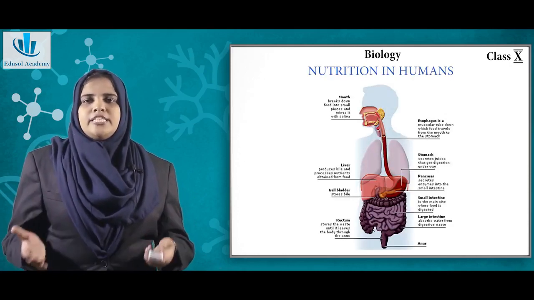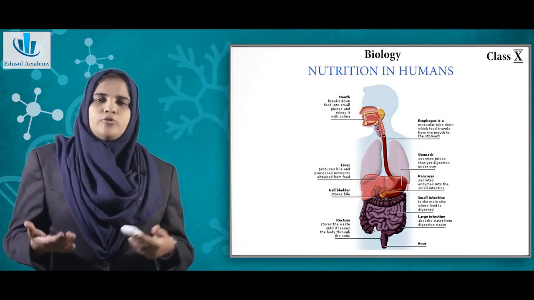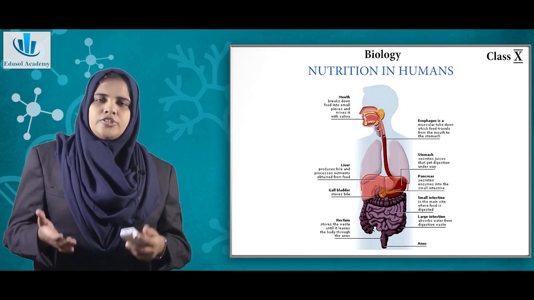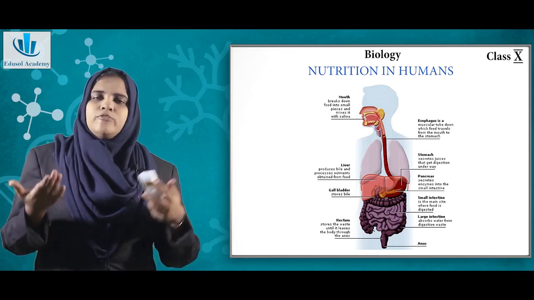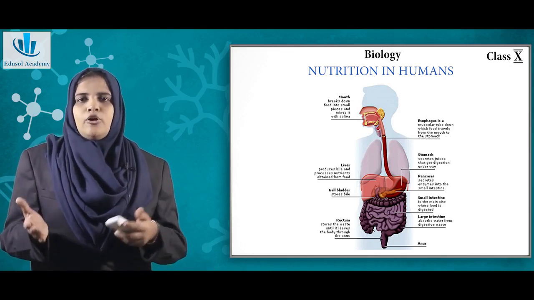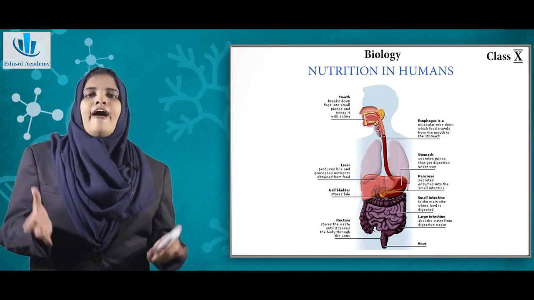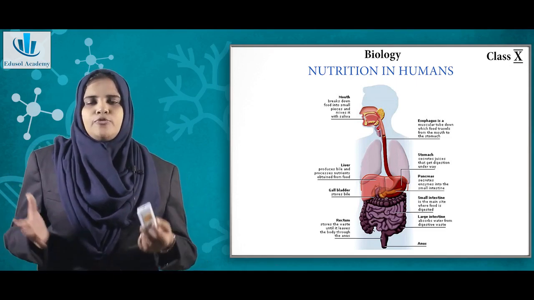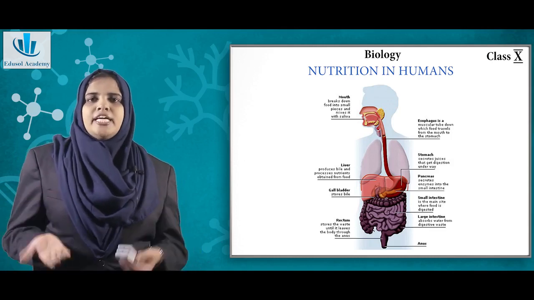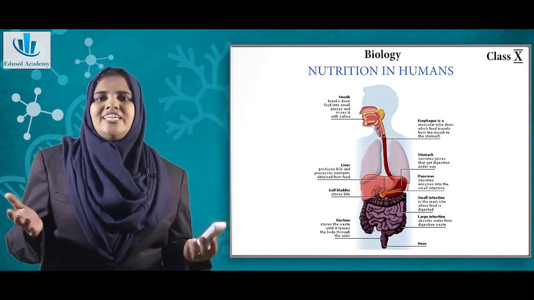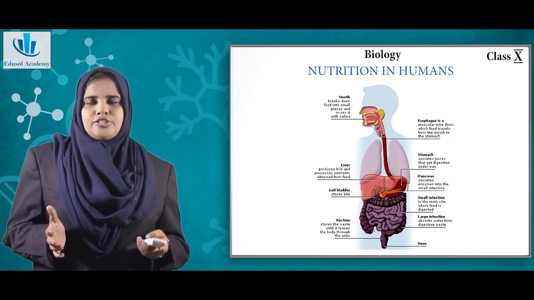So it begins with the mouth, then through the pharynx and esophagus. In the mouth there was the digestion of starch by salivary amylase, and inside the stomach there was an enzyme, pepsin, which helped in the digestion of protein. Coming on to the small intestine, the digestive process is almost complete here, and then in the large intestine there is absorption of water and electrolytes, and finally the waste matter is egested. Remember, in the digestive system we use the word digestion, not excretion. So this is what the digestive process is all about.